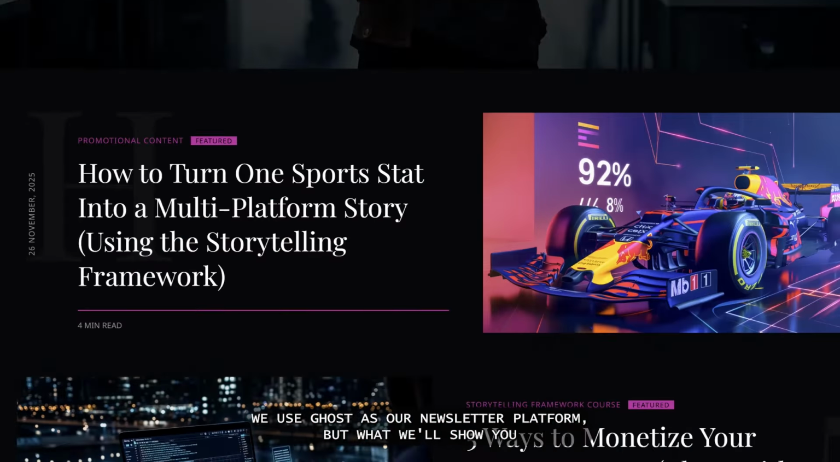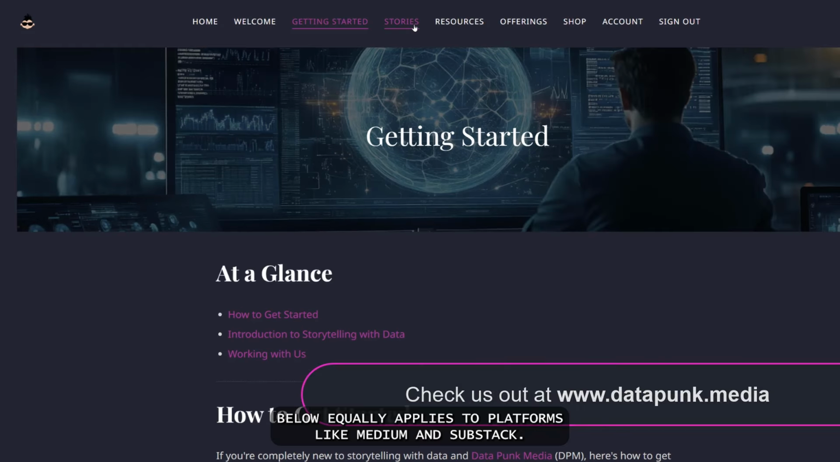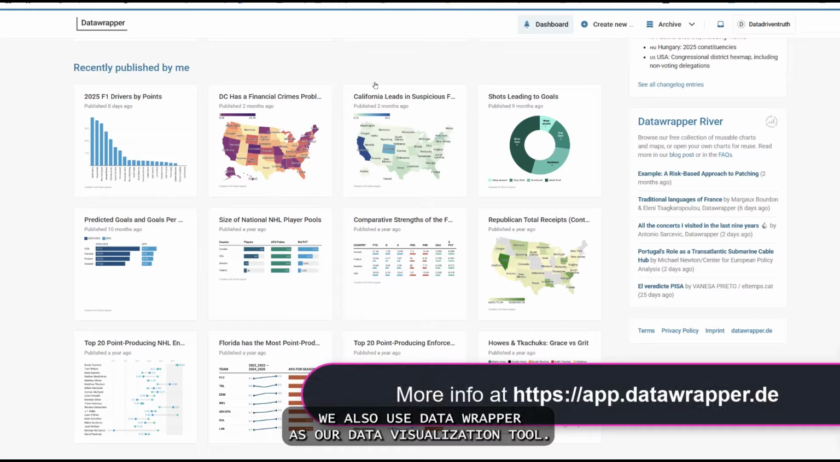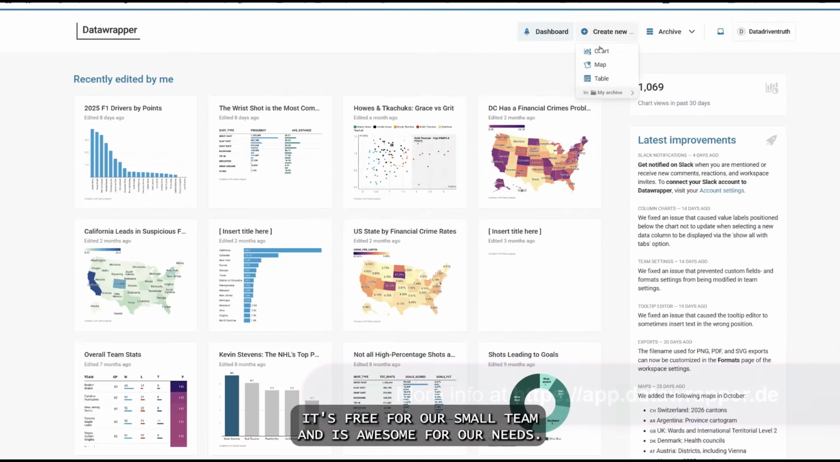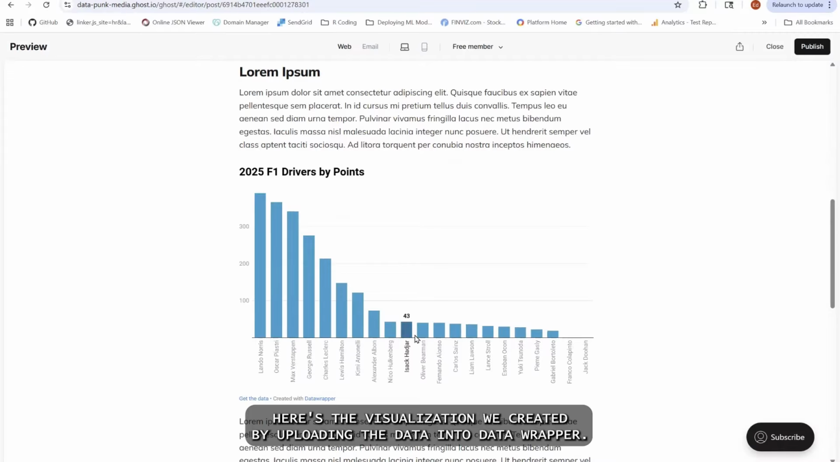We use Ghost as our newsletter platform, but what we'll show you below equally applies to platforms like Medium and Substack. We also use Data Wrapper as our data visualization tool. It's free for our small team and is awesome for our needs. For example, here's the visualization we created by uploading the data into Data Wrapper.